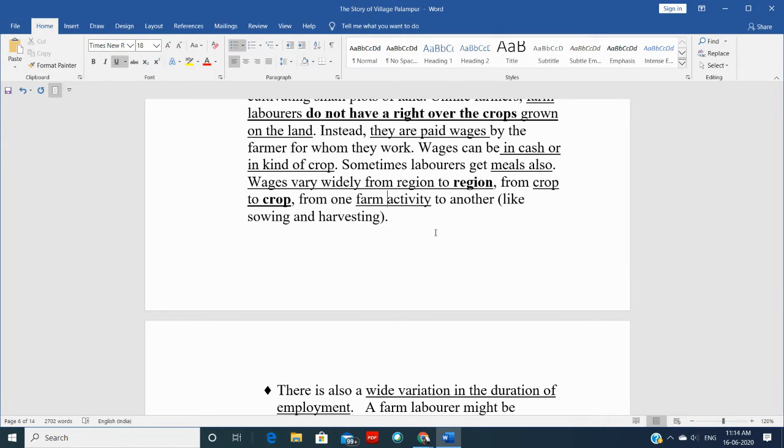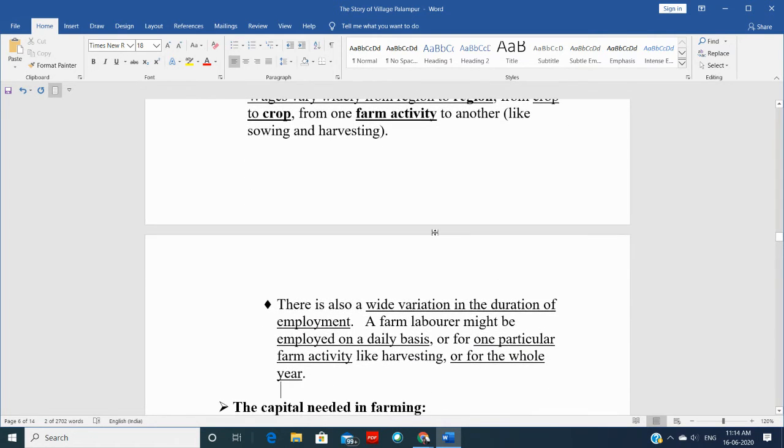Wages also depend on the farming activity, like what kind of activities these laborers are involved in. If the activity is very tedious and very hard, then they get more amount. And if the activity is very easy, then they don't get much amount, right?